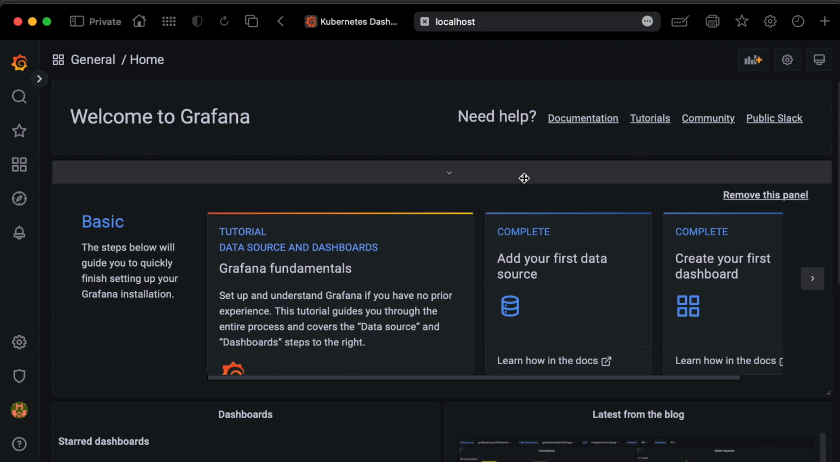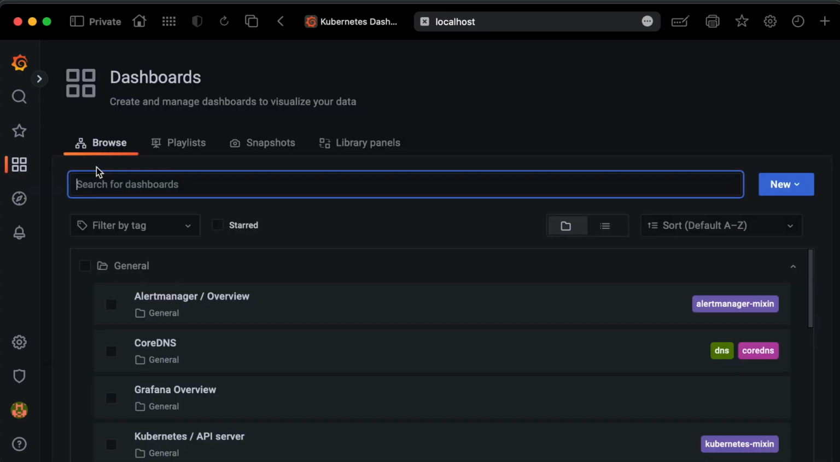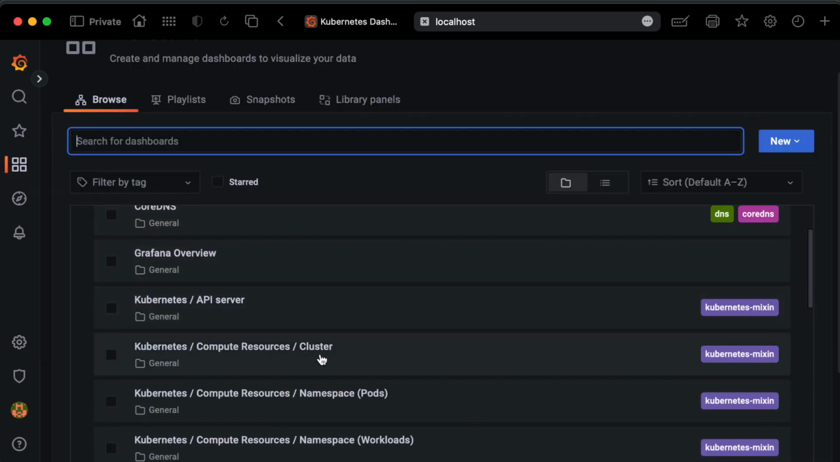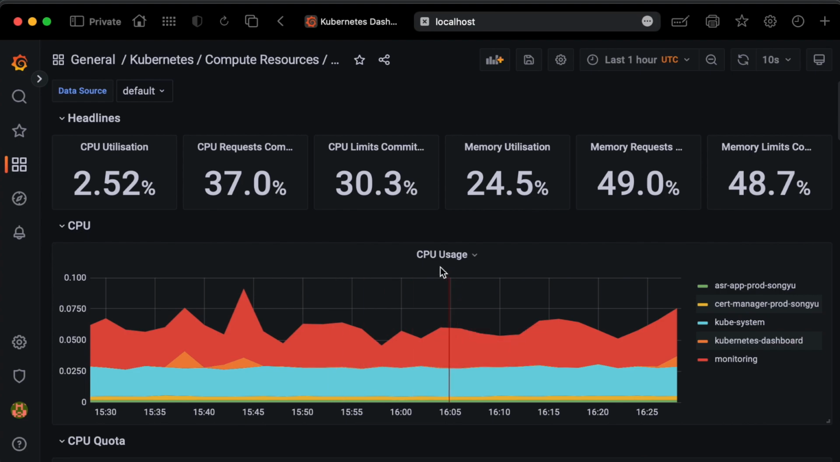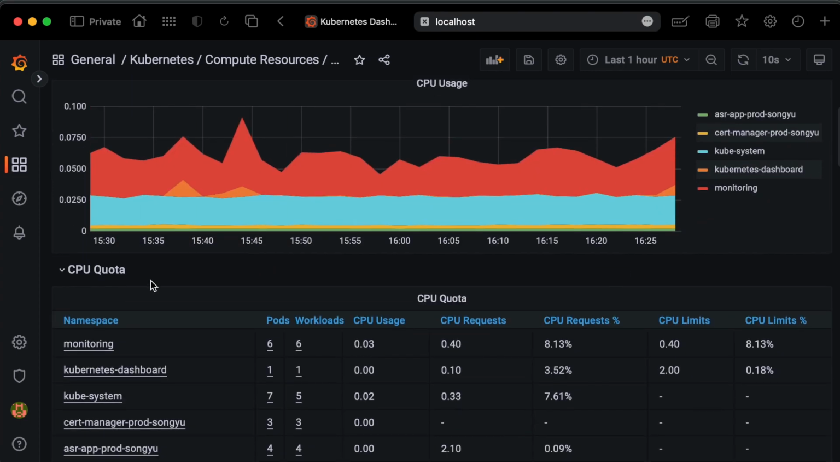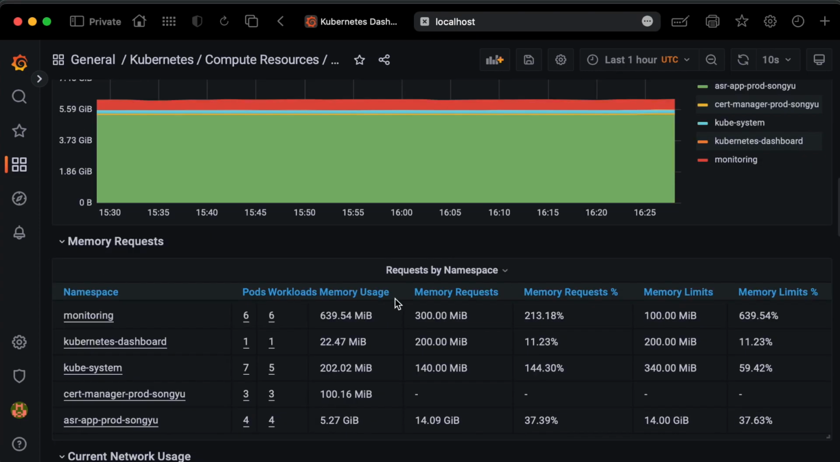We also have Grafana, which provides dashboards for us to view the running status and monitor the performance of our Kubernetes cluster. For example, if we choose dashboards, we can select some dashboard, let's choose the cluster. As you can see, it's showing the performance of our Kubernetes cluster. We will be able to see the CPU usage, the CPU quota, the memory usage, and more.